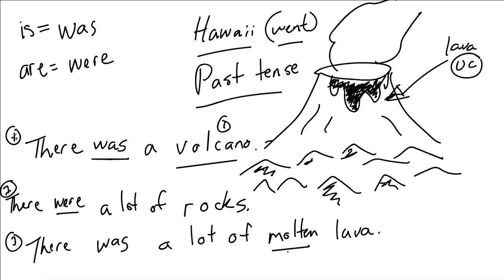Let's practice after me. Number 1, there was a volcano. Good. Number 2, there were a lot of rocks. Excellent. Number 3, there was a lot of molten lava. Very good. Excellent.